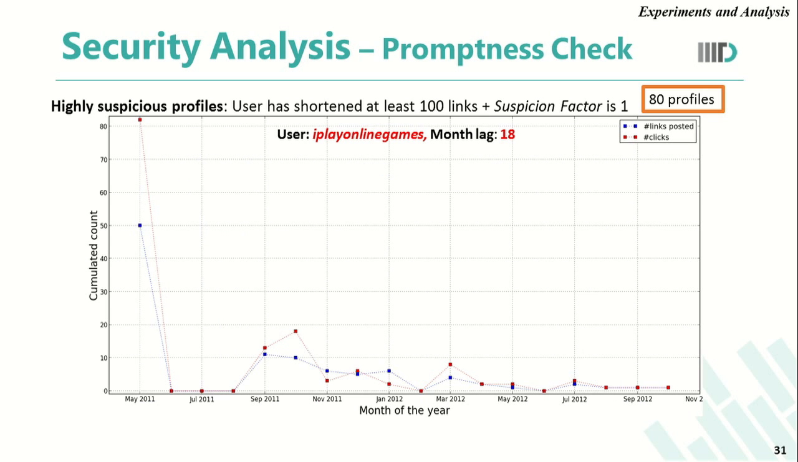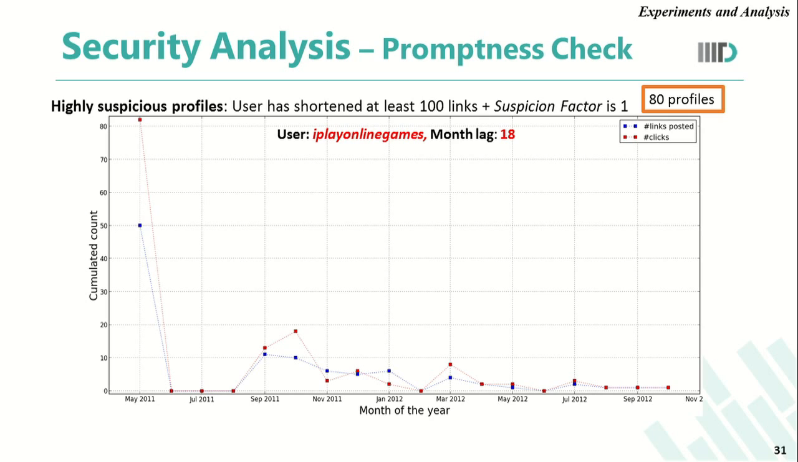Another user that we identified was iPlayOnlineGame, who again kept shortening malicious Bitly URLs for 18 months, and his state of detection is also unknown. Also, we noticed that the links posted by this particular user receive a significant number of hits on Bitly.